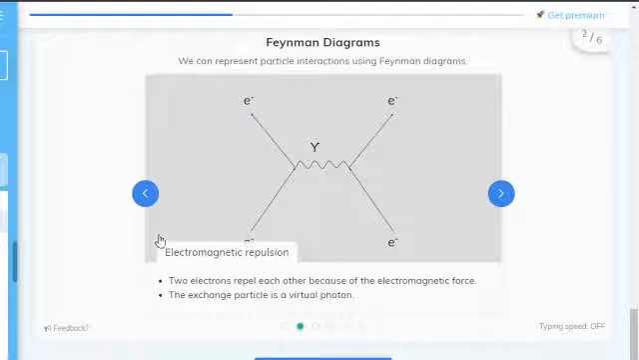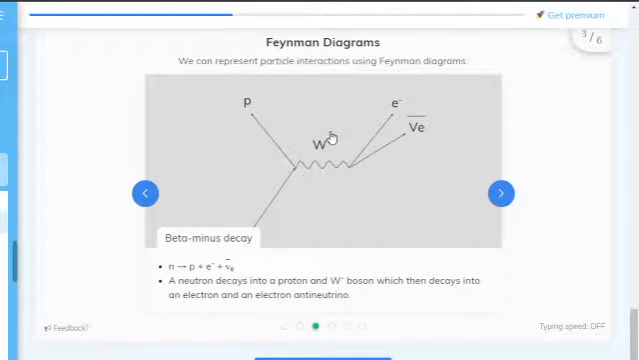So, electromagnetic repulsion. If you look at this arrow here, this is when two electrons come and they repel because of the exchange particle. And this is a virtual photon. So W, that is obviously one of the weak nuclear force ones. So beta minus decay, as you see here, this is a neutron.